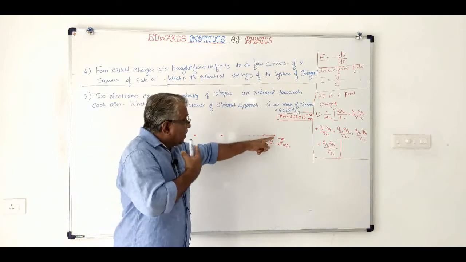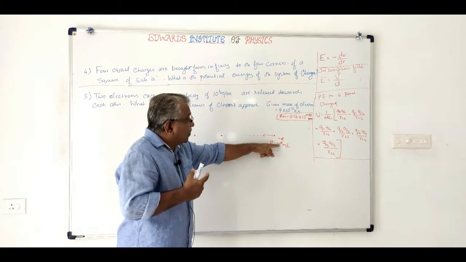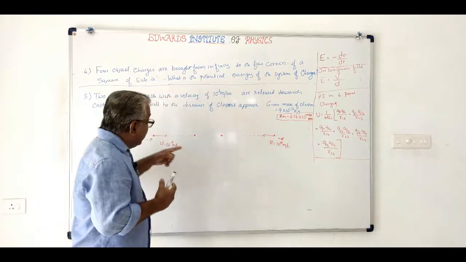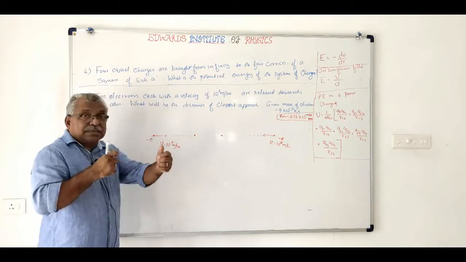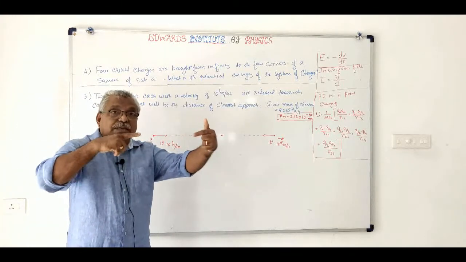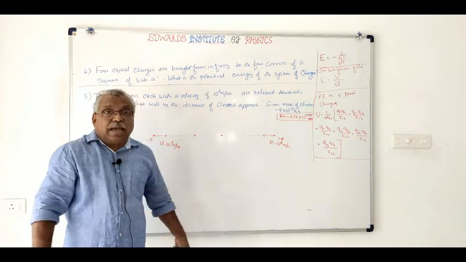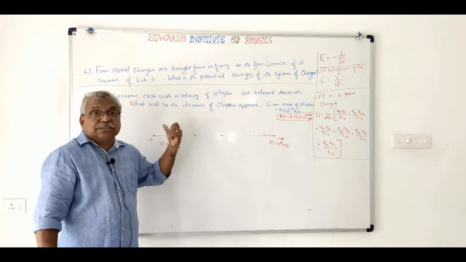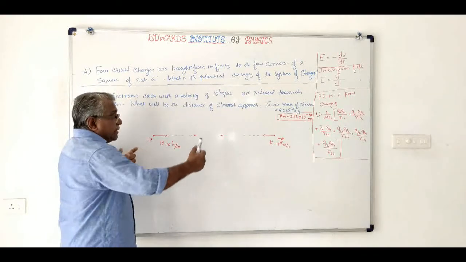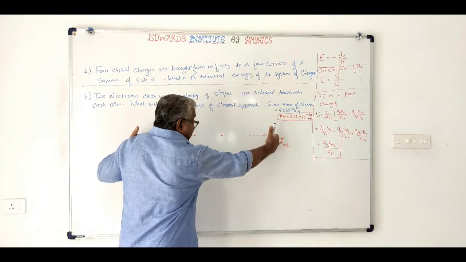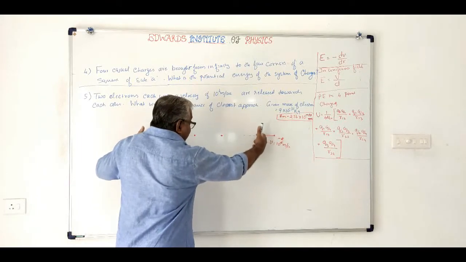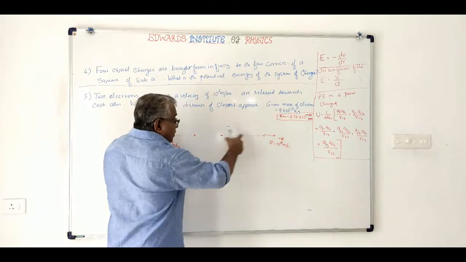One is shot with a velocity of 10 raised to 6 meter per second. Another electron with the same velocity is shot in the opposite direction, and they are approaching each other. At what distance will they come to rest? Because as the electron comes, it is moving with a velocity, it has kinetic energy. As it moves, what will happen? There will be a repulsive force.